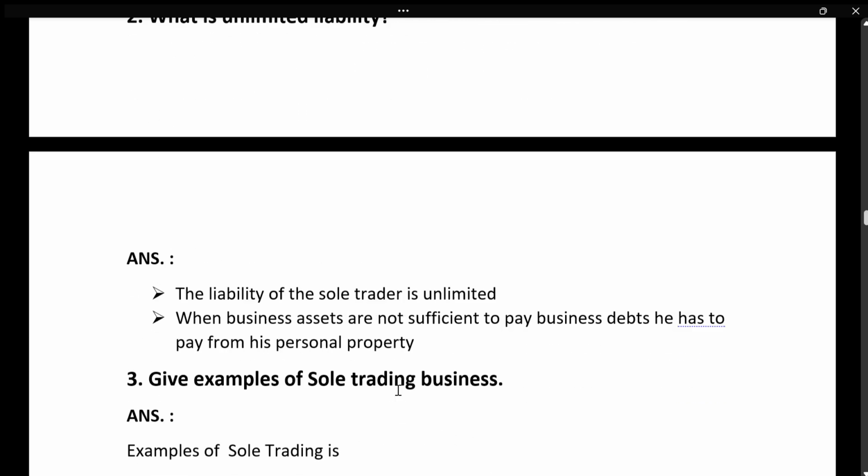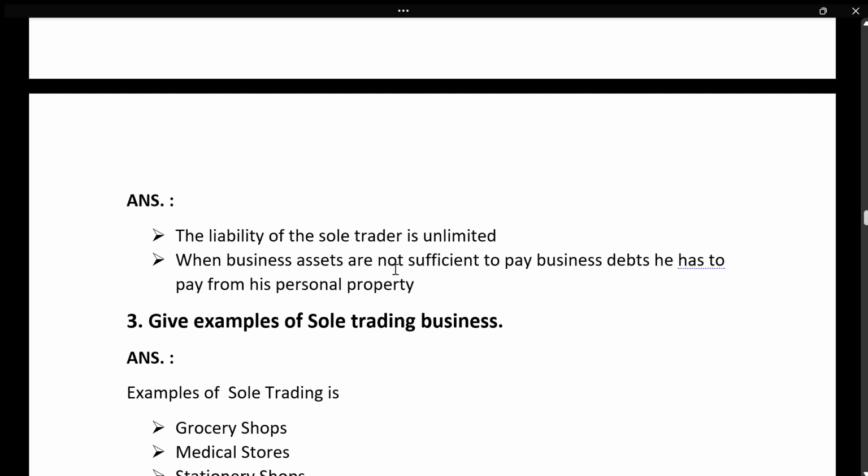And then next is, the liability of the sole trader is unlimited. When the business assets are not sufficient to pay the business debts, then he has to pay from his personal property. You can write, or the creditors have the right to take the personal property of the proprietor. Like that way also you can write.